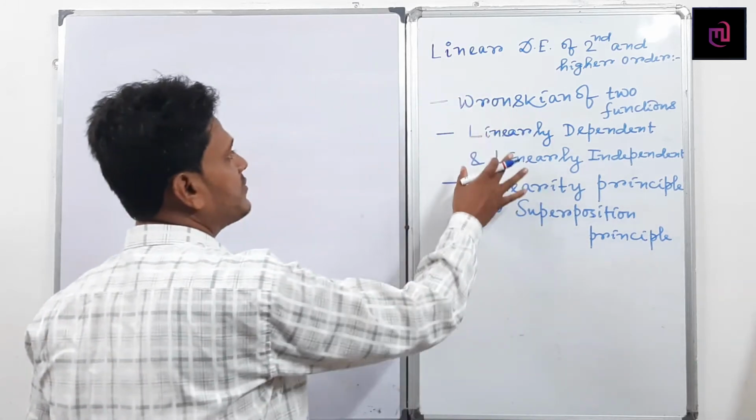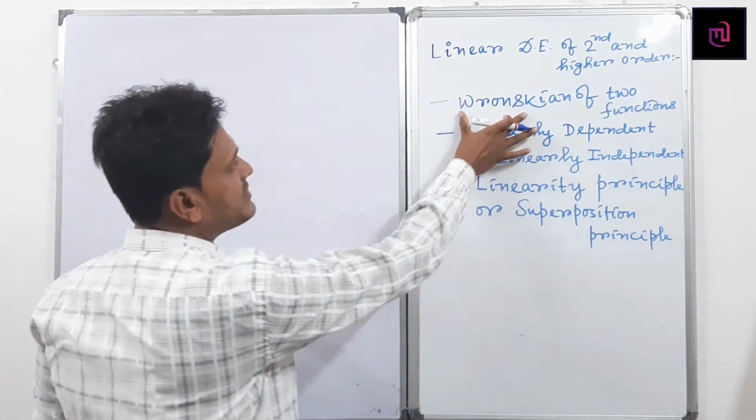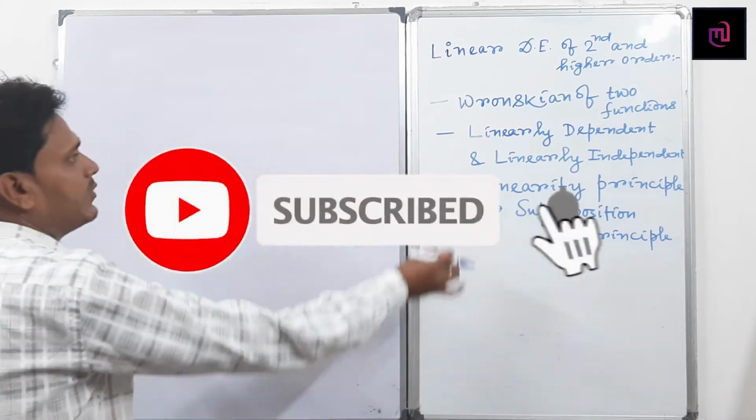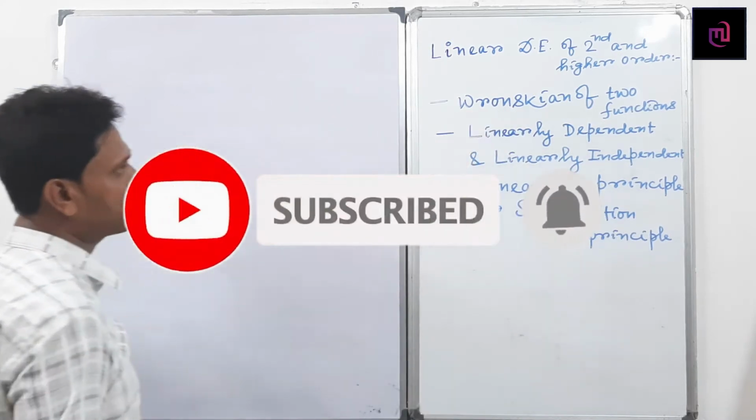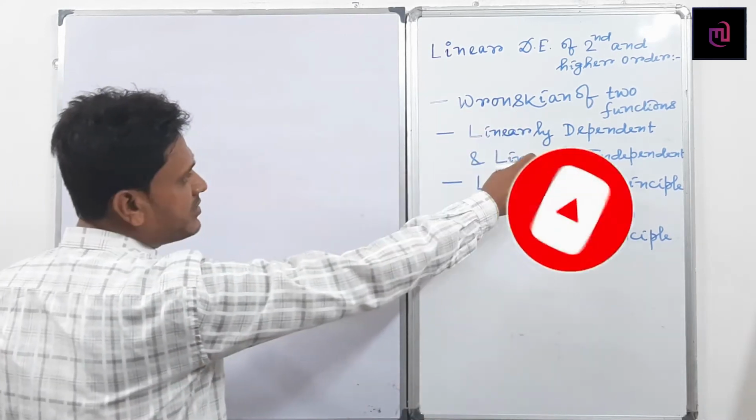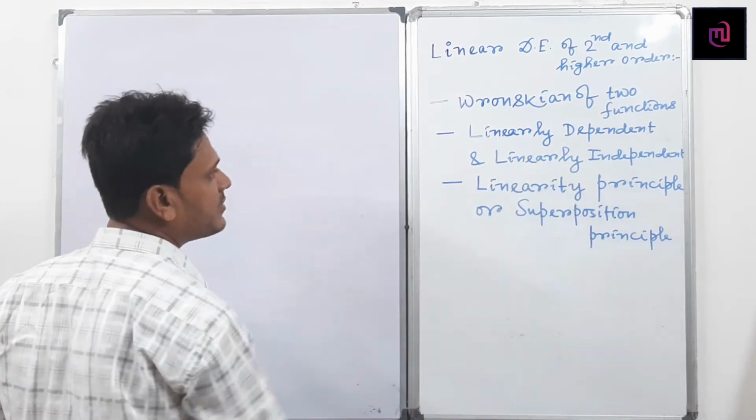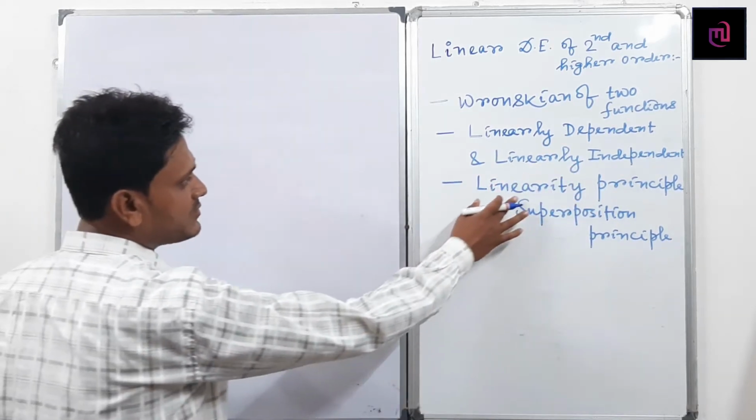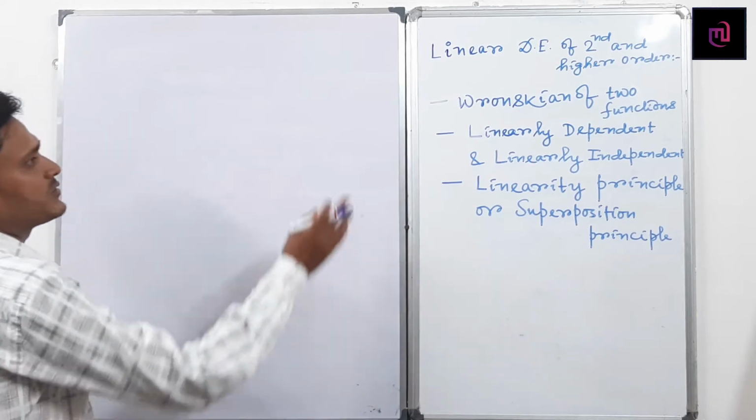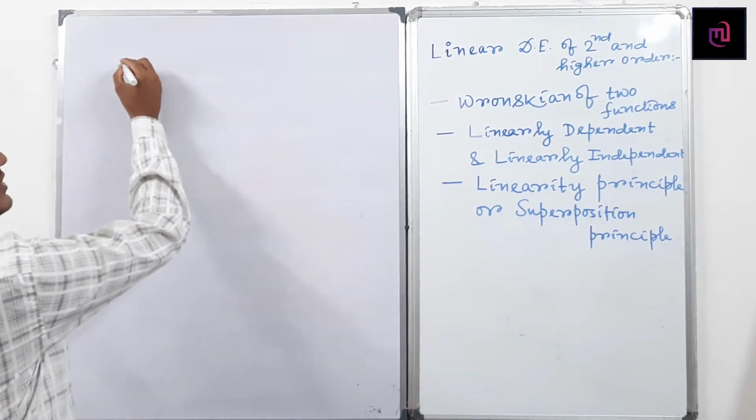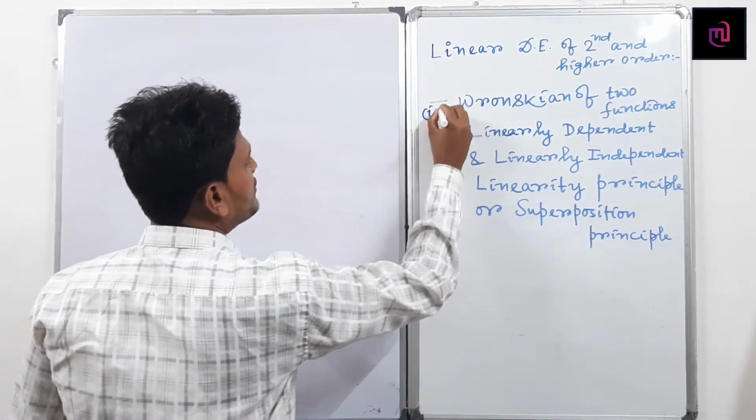I will discuss step by step. First of all, I will discuss the Wronskian of two functions, what we mean by it, and what is linearly dependent and linearly independent for two functions. Then I will discuss what the linearity principle is. Suppose this is number 1.